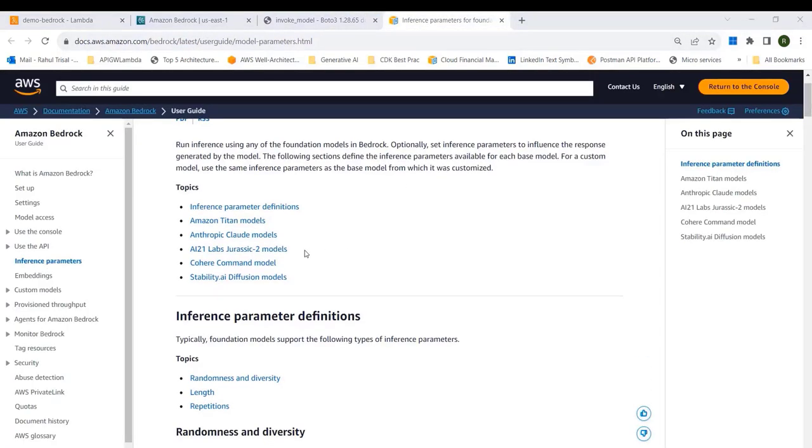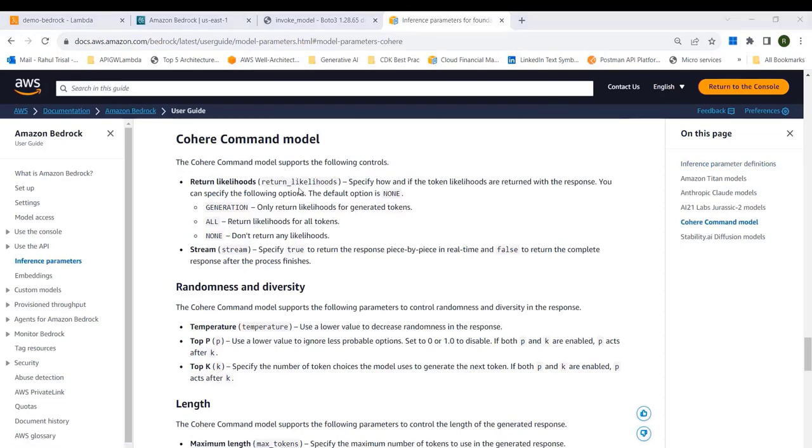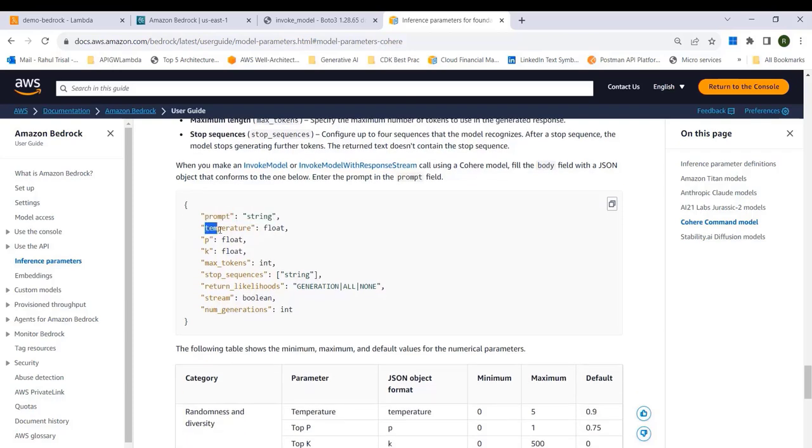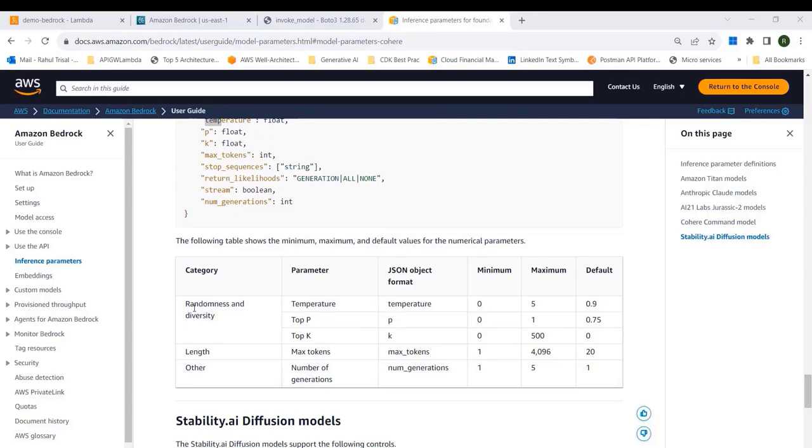This is for all the LLMs, so I will go to Cohere. Here you can see they have given some data points on how to actually make that request. There are three key attributes that you need to populate. The first one is the prompt. The prompt is obviously the most important one. It's the prompt that the user is going to provide, and based on that, the LLM is going to provide you a response. The second one is the temperature. Temperature is one of the most important parameters for randomness and diversity. Its default value is 0.9, and it can be anything between 0 and 5.